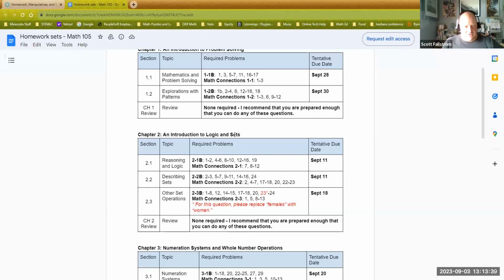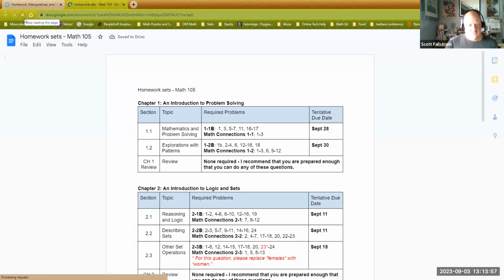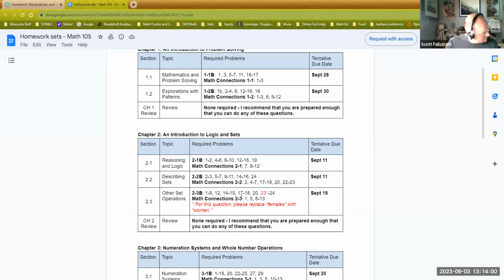Hello, students. We are going to talk now about the mathematical connections. Let me bring this up, make sure it's sharing. There we go. Math connections in 2.1. So I haven't assigned a ton of these. There are other ones. As you look over them, you can kind of take a look. Actually, that says 7, 8 through 12. That seems weird. Why didn't I just put 7 through 12? Okay. But yeah, that's what I'm asking you to do in this one.